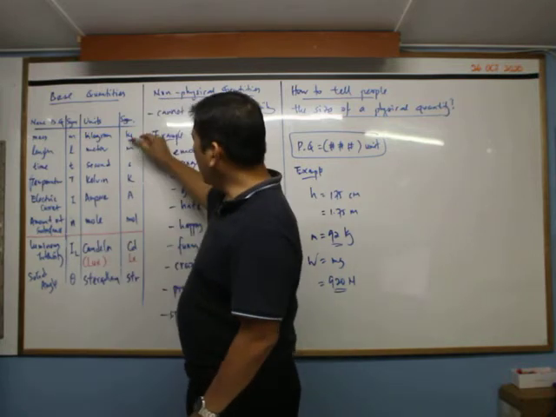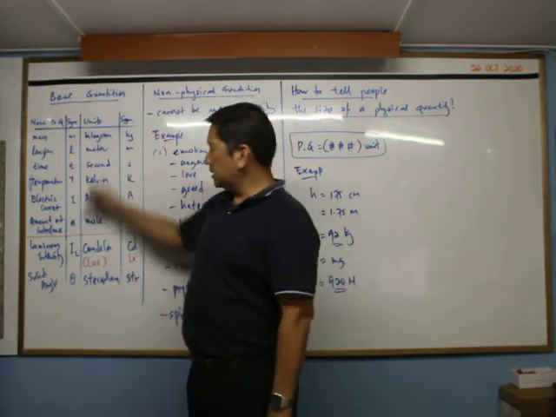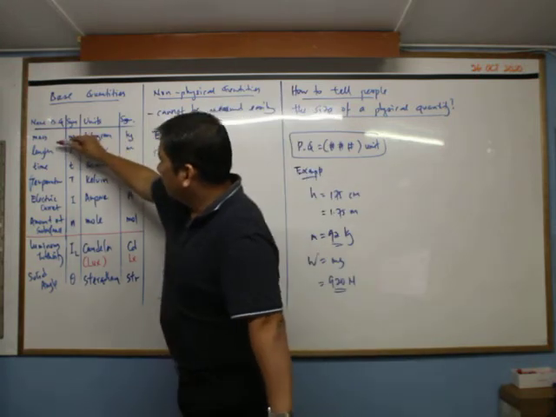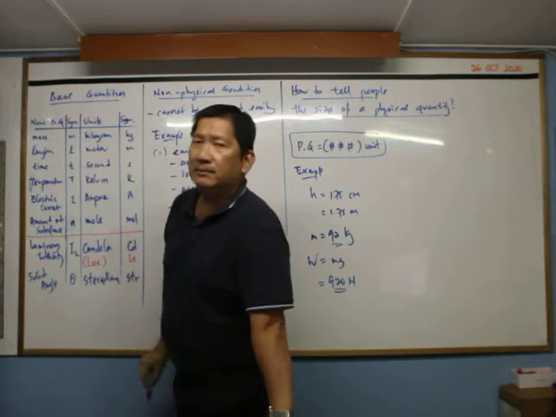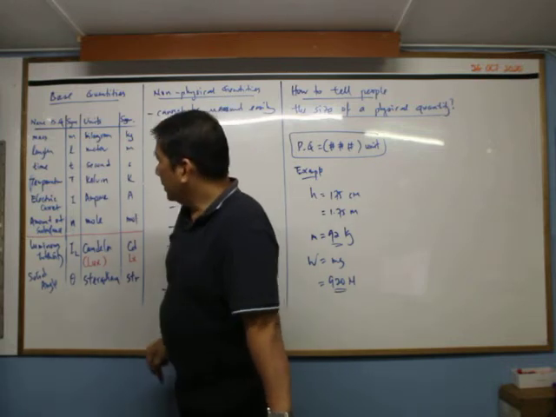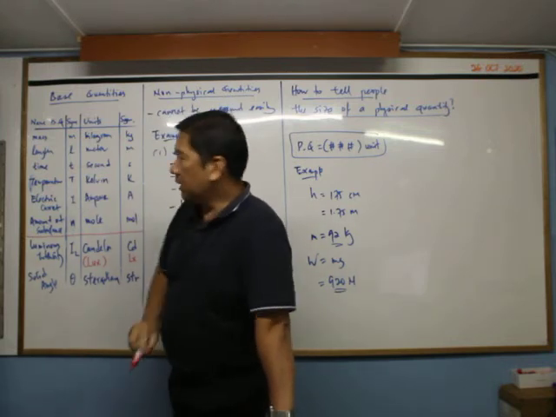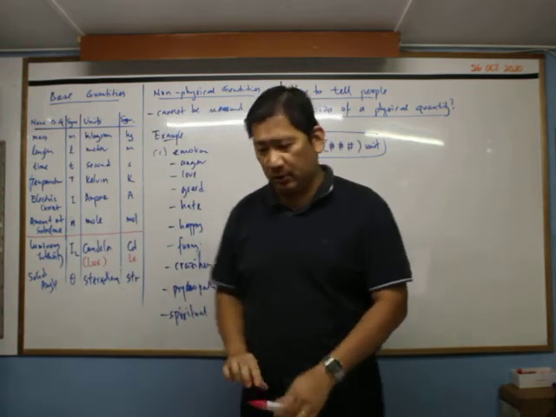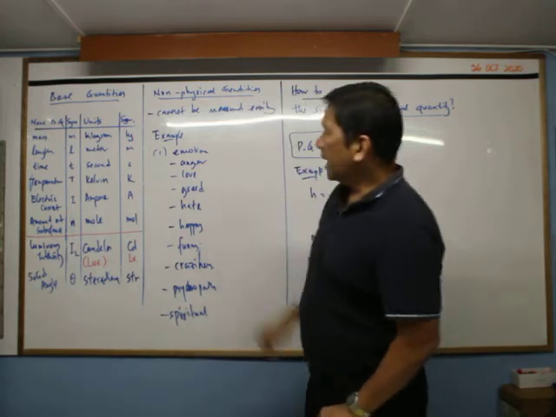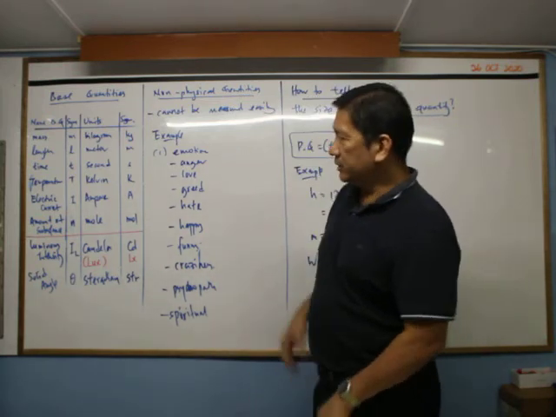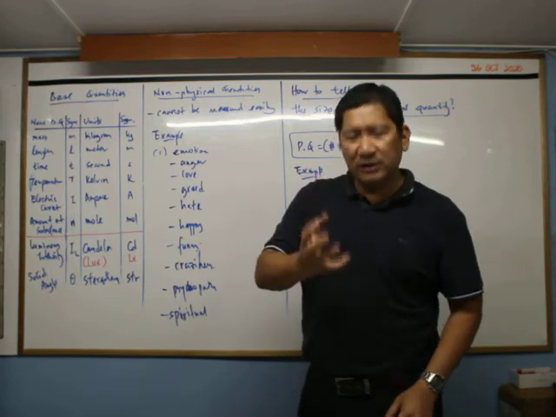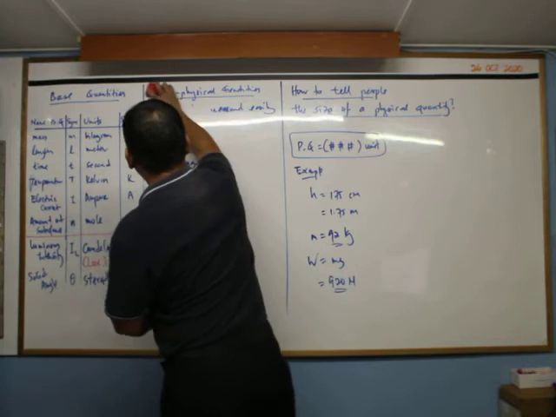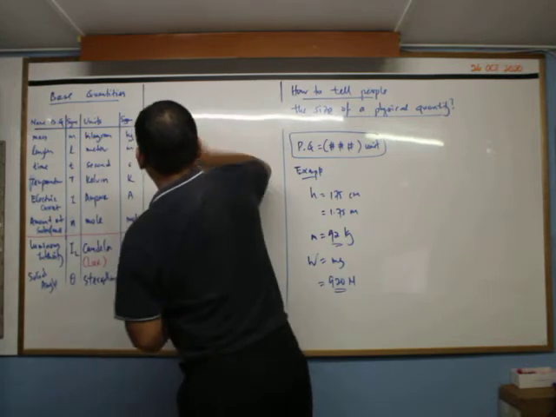Okay, up to here, 1 2 3 4 5 6 of them you must know, because these are the basic ones. For example, mass, length, time will be the basic for your mechanics, and then the temperature is for your thermodynamics, and then the electric current will be for electric field, and so on. Alright, now that is our base quantity, but we still want to look at what is actually the meaning of base quantity. So the meaning of base quantity is what?